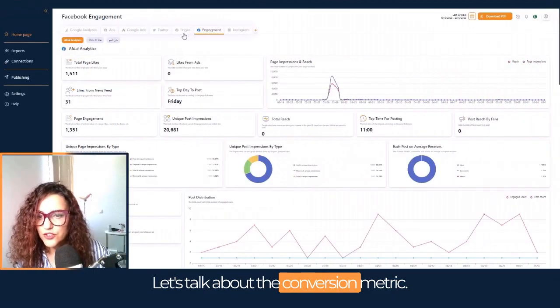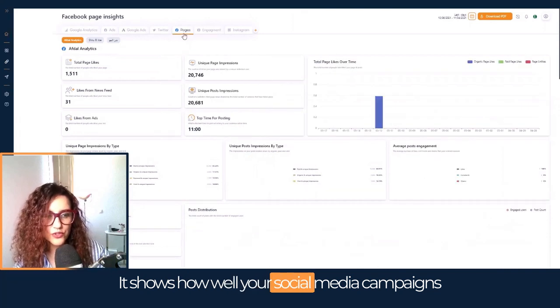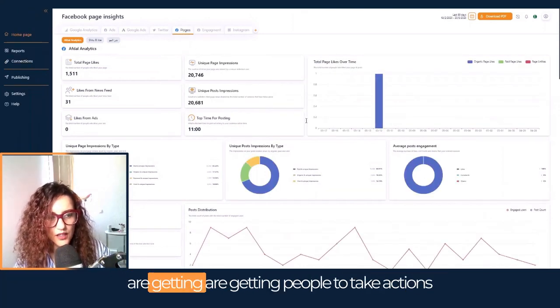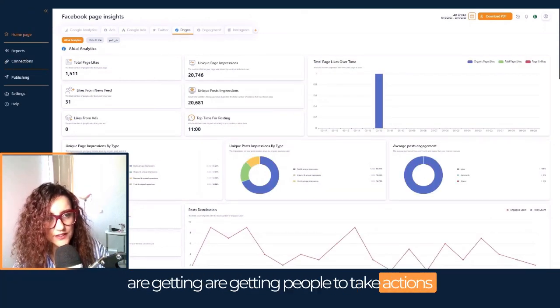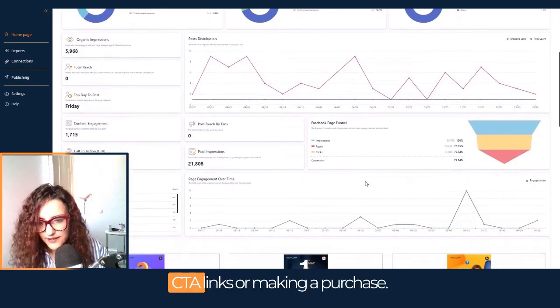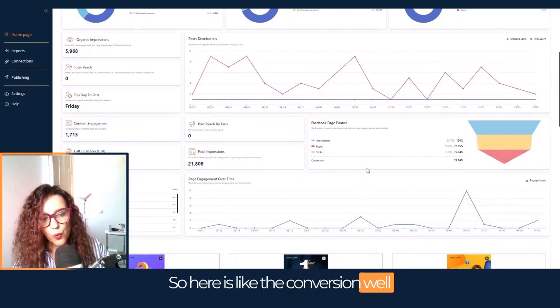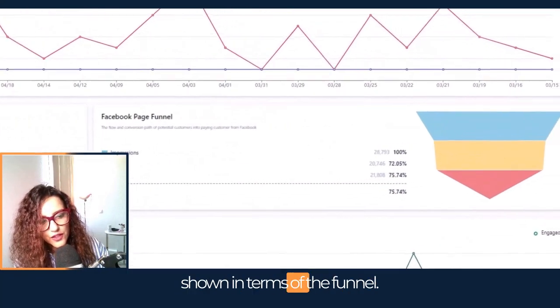Let's talk about the conversion metric. Here, the conversion metric shows how well your social media campaigns are getting people to take actions like visiting your website or clicking on certain CTA links or making a purchase. So here the conversion is well shown in terms of the funnel.